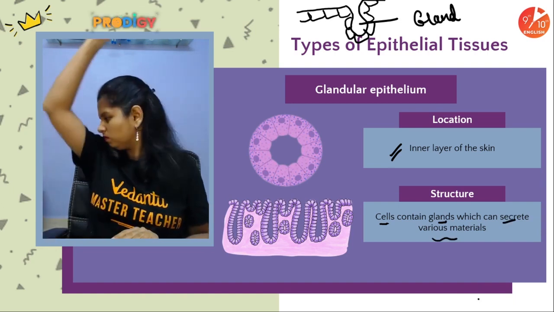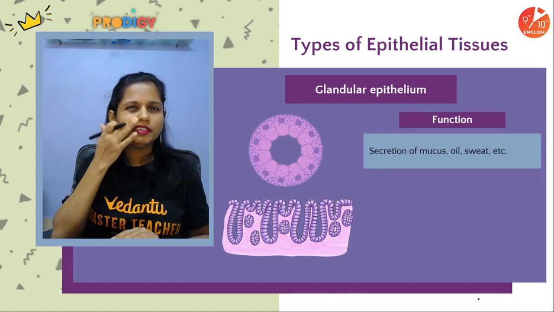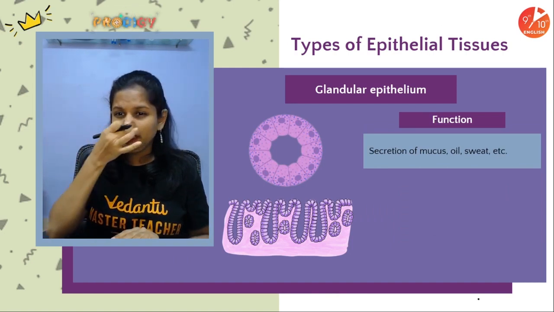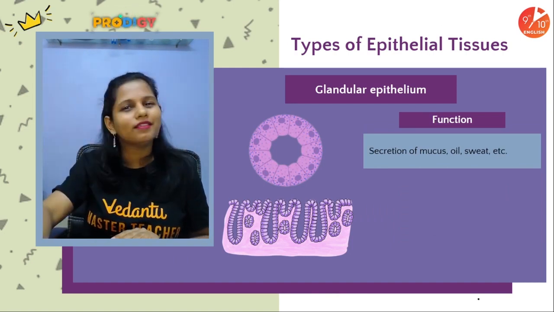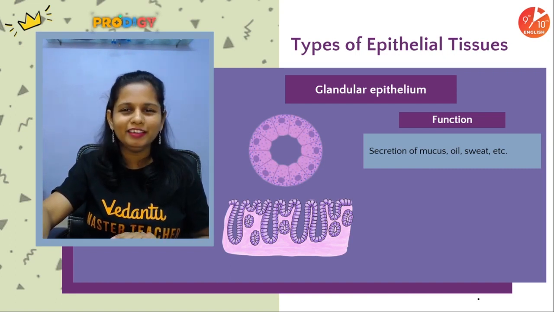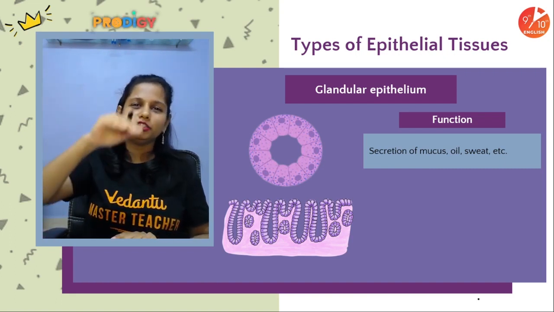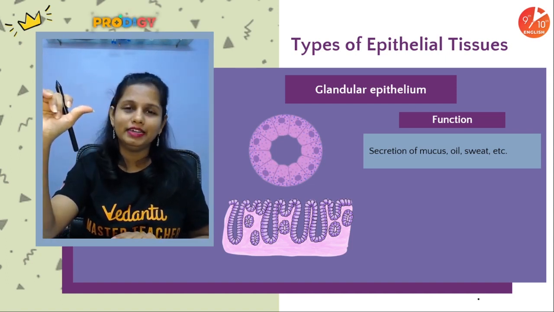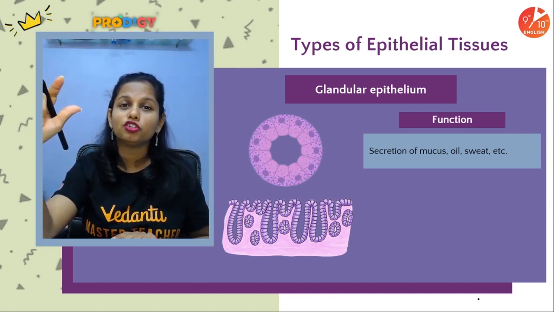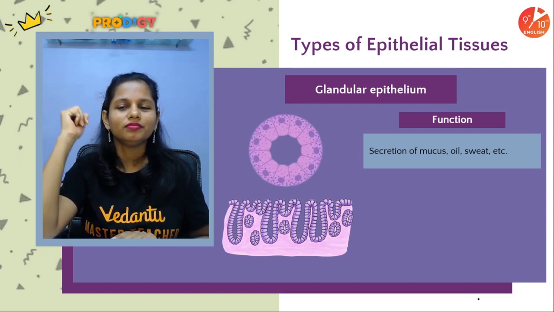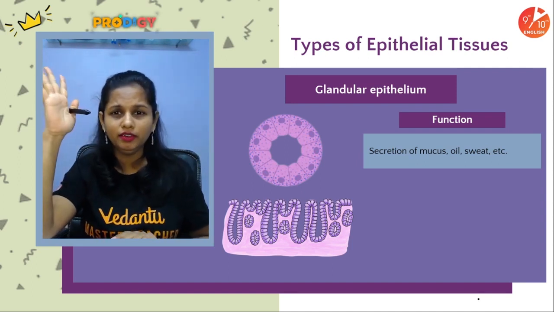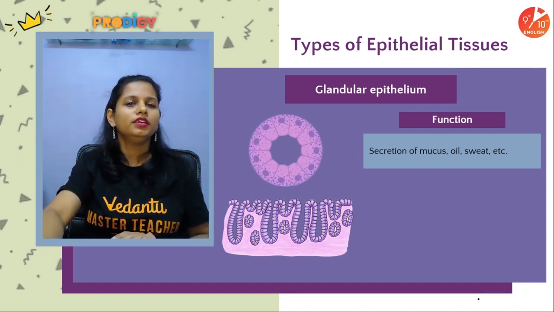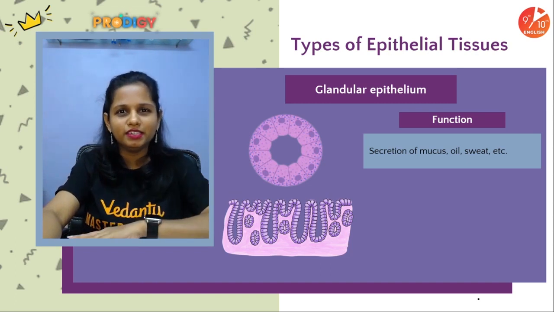So it can be sweat, it can be oil, it can be mucus, and several other substances. Okay. So glandular epithelial tissue folds inwards to form glandular epithelium. The tissues contain glands, and they have the potential of secreting various substances like mucus, sebum, that is oil, and sweat. Okay. So yeah, here we cover up the entire epithelial tissue.